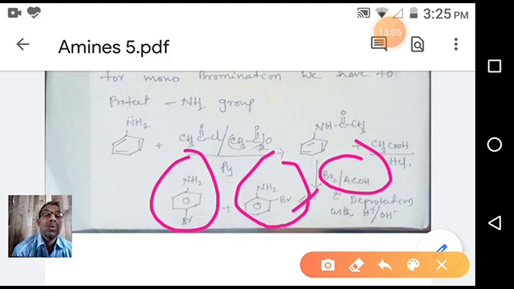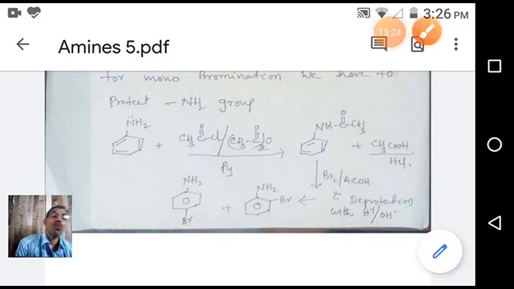We don't get 2,4,6-tribromoaniline, because the reaction rate is retarded due to the electron withdrawing acyl group when it is attached to the amine group. So this is the case when we want to prepare a monobromoaniline derivative. We have to protect the amine group.